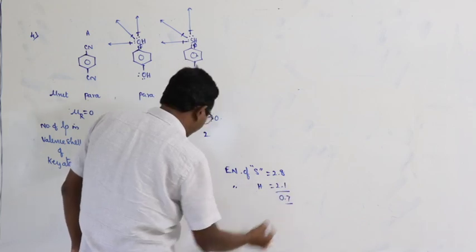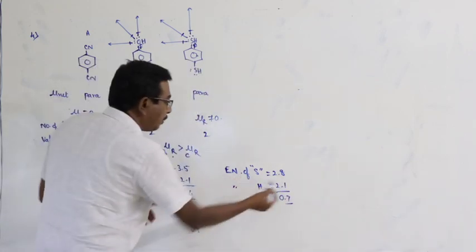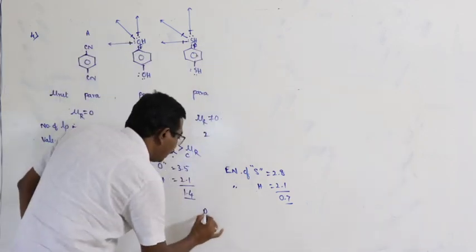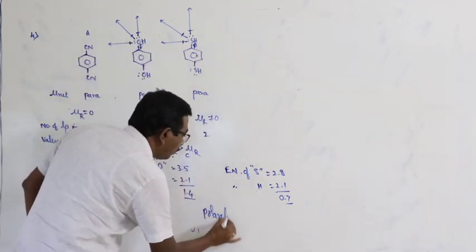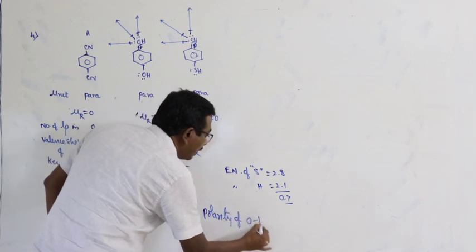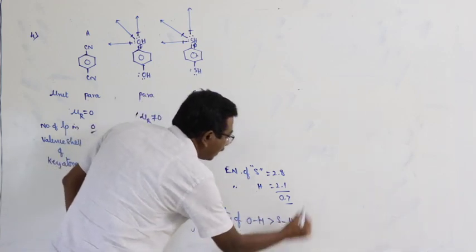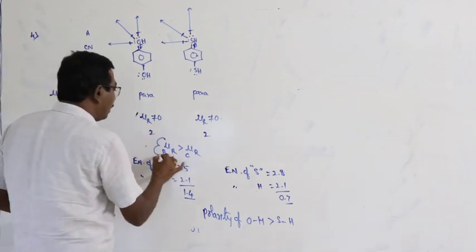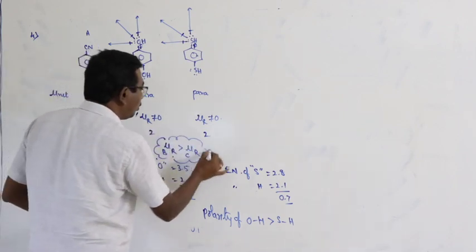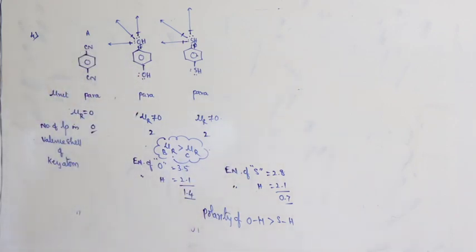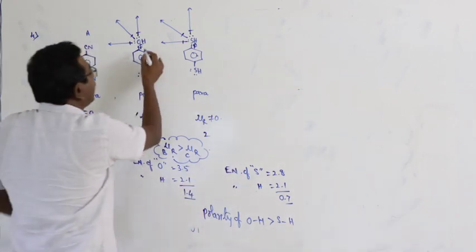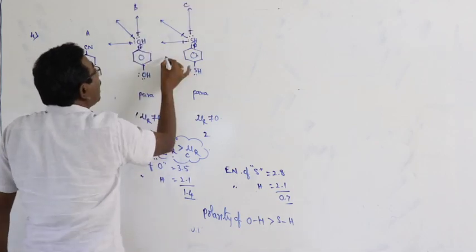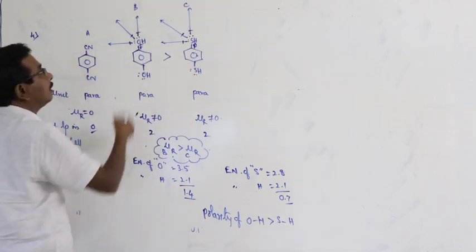This is 0.7. 1.4, 0.7. Here the polarity of the O-H bond is greater than that of the S-H bond. Greater the polarity, greater will be the dipole moment. Now the order of the dipole moment: B has greater dipole moment than C.